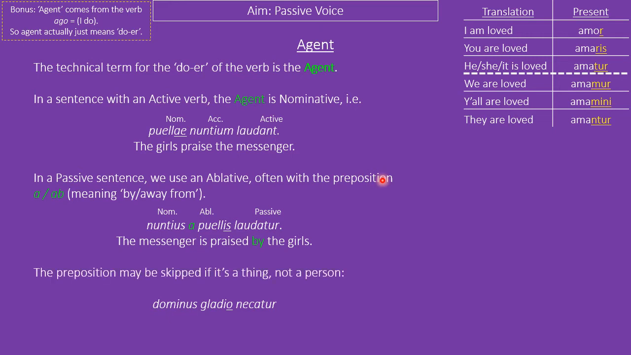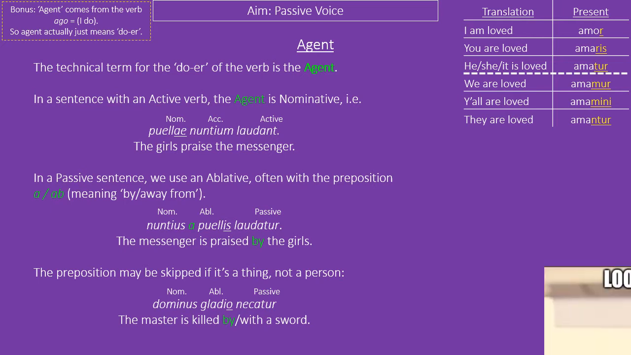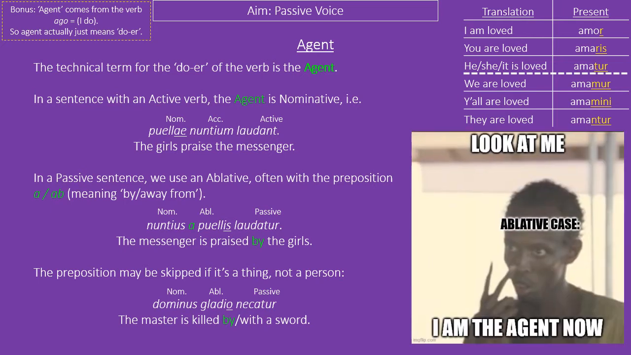It's also worth noting that if it's a thing that's being discussed, not a person, you can actually get away without the a or ab, and we just have the dominus necatur gladio. The master is killed by or with a sword. Both of those translations would make sense. So, in a passive sentence, the agent, the doer, is now going to be ablative instead of nominative.